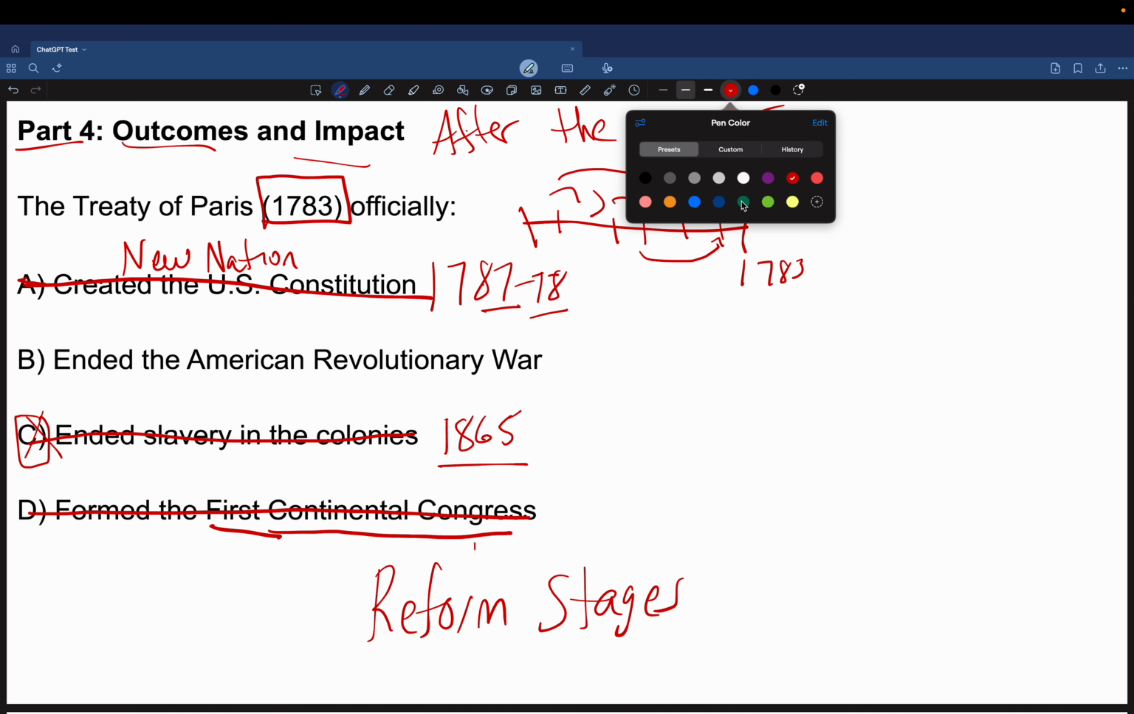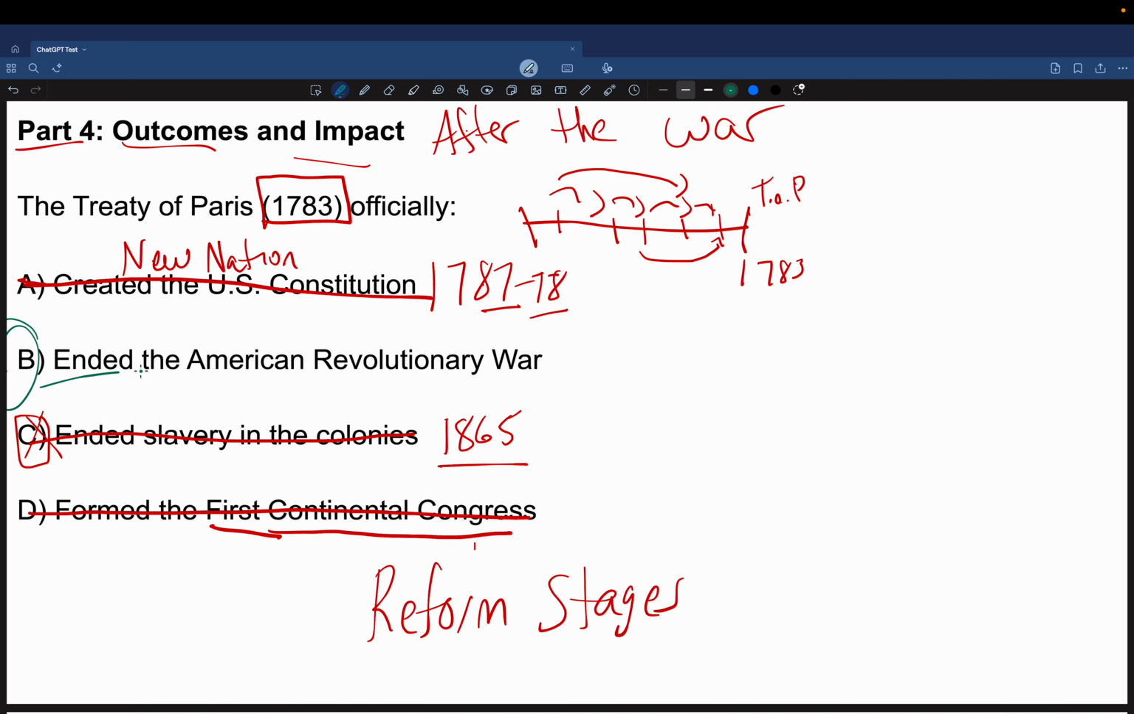And we know since slavery didn't end, this leaves us with B, ended the American Revolutionary War. Now this is something you can know in advance. This is again a 5th grade level question, but through historical reasoning, you could actually negotiate to the right answer.